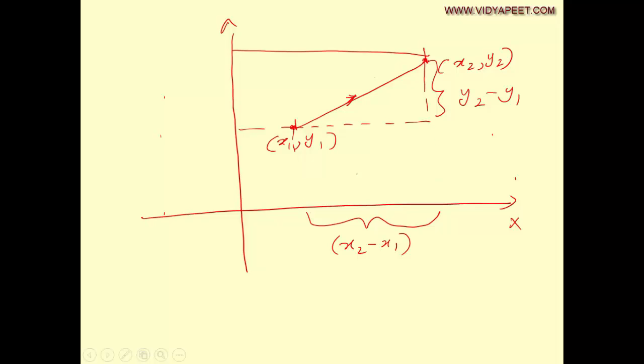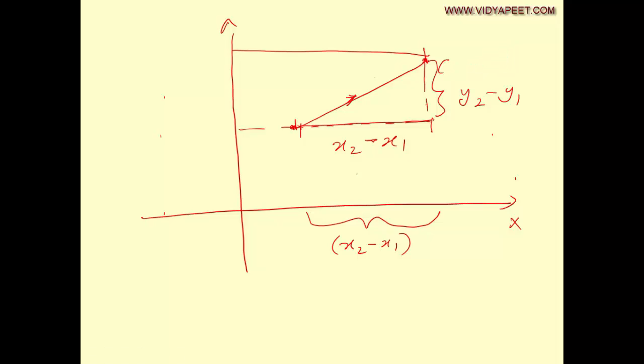So in the triangle, the base length is x2 minus x1, and this length is going to be y2 minus y1.